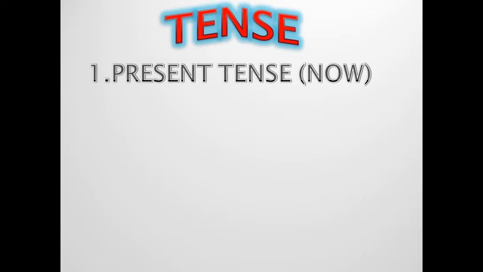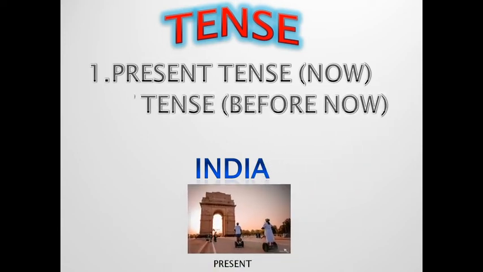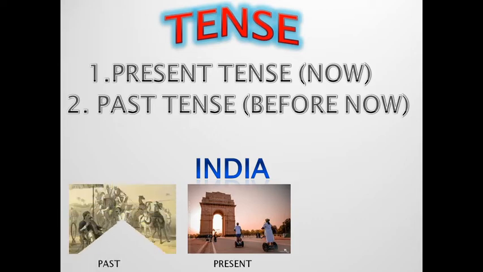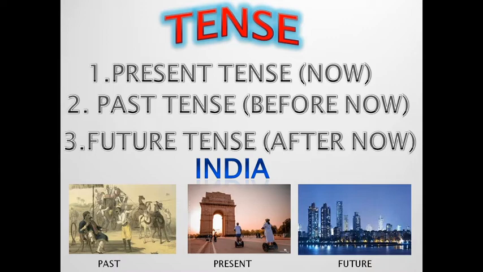If we talk about tense, the first part is present tense, which is about now, and the second part is past tense, which is about the time before now, and the third part is future tense, which shows us what is going to happen after now. So let us start.